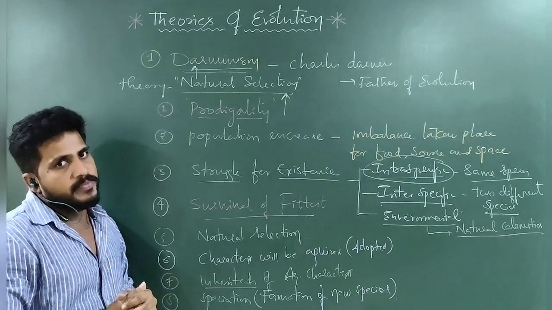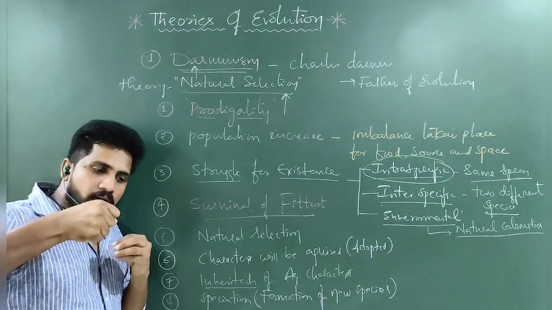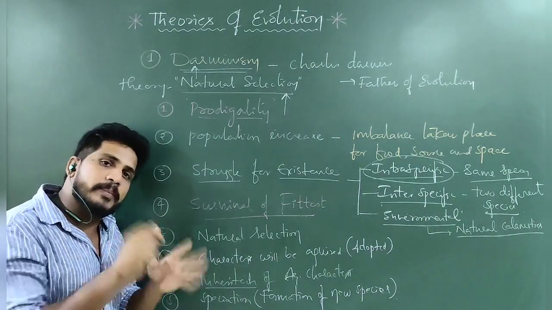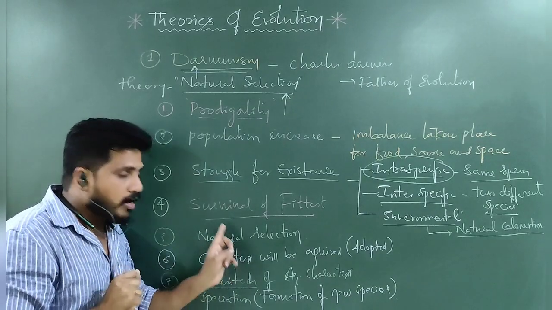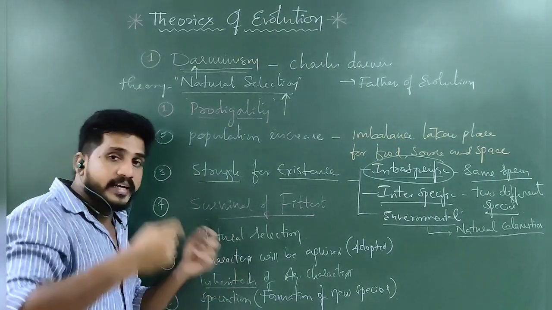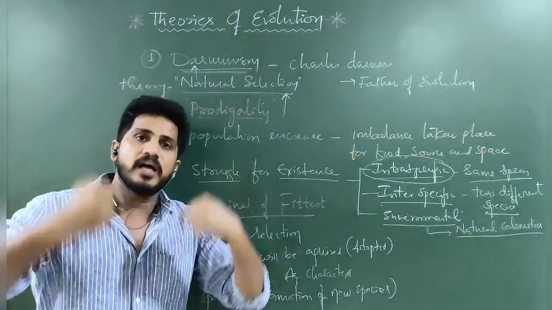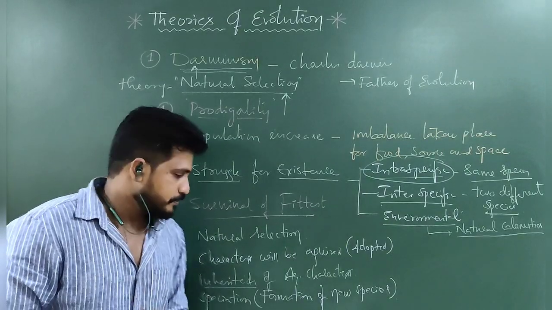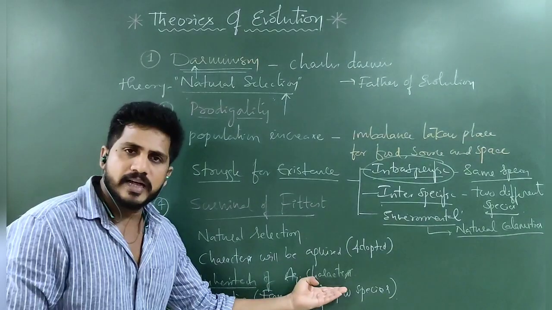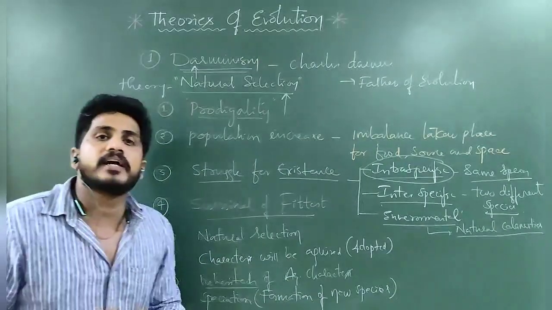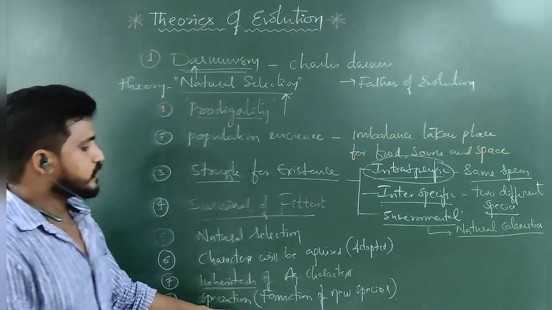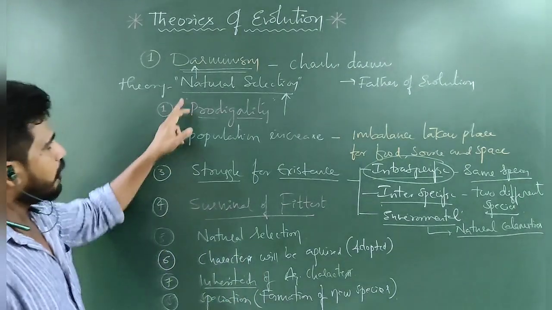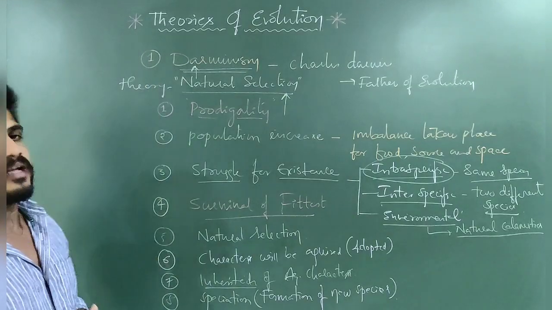Next, natural selection. Nature will select the organisms that have fitness. Those that do not have fitness will be eliminated. Next, such organisms selected by nature, their characters will be acquired. Successful adaptations will be acquired and transferred to their offspring through the genes. These inherited characters are acquired. Later, new species will come because of adaptations. That is why it is called speciation. New species formed by acquiring characters is the theme of natural selection. So, natural selection is proposed by Darwinism.